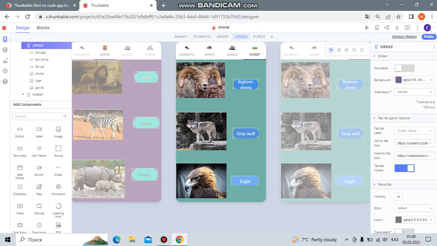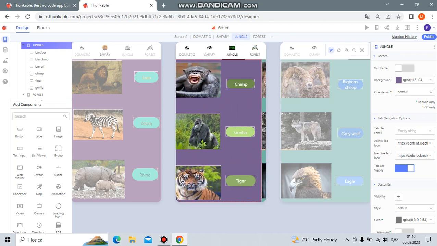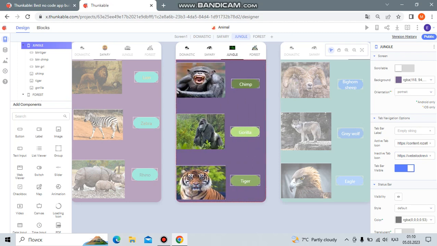If you want to do like this, you can put another black and white picture's URL, and you put this link in inactive tab 1.